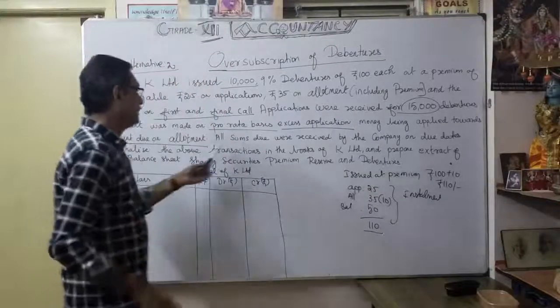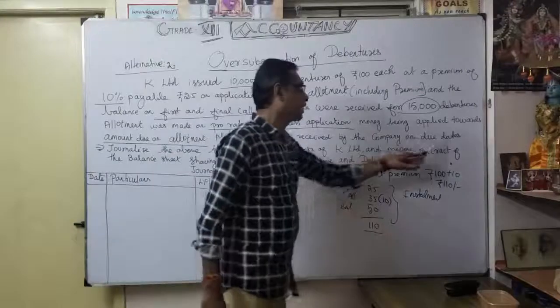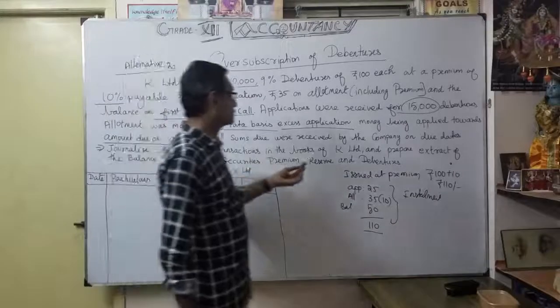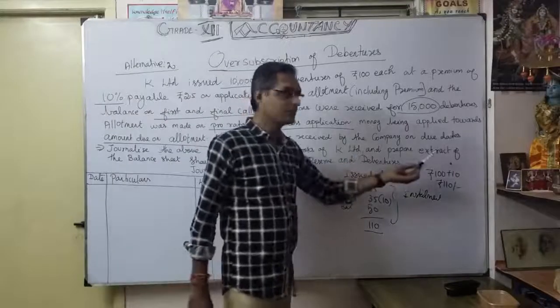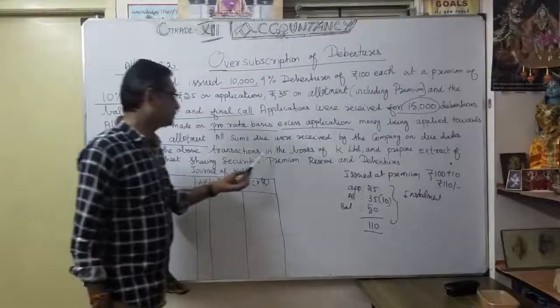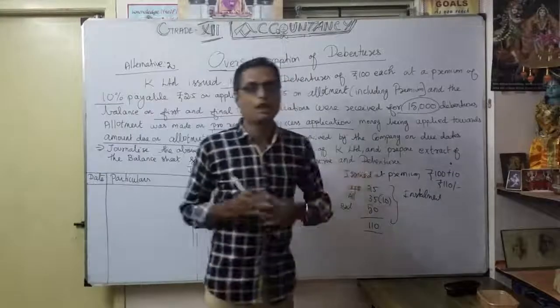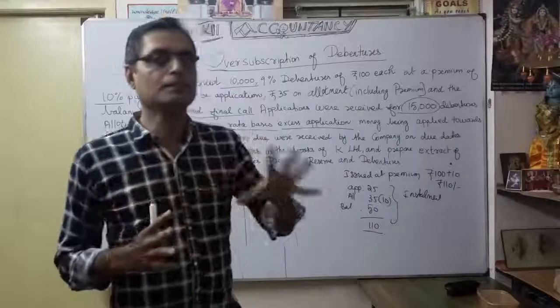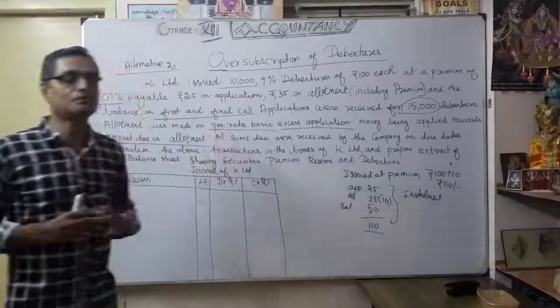Now, all sums are received by the company on due dates. So, journalize the above transactions in the books of K Limited and prepare, it's very important, an extract of the balance sheet. You want to show the securities premium reserve and the debentures. How will it disclose the securities premium and the debentures in the balance sheet? So, that information we are going to discuss now.